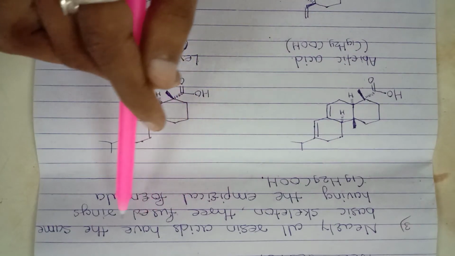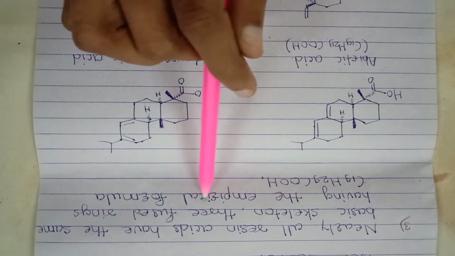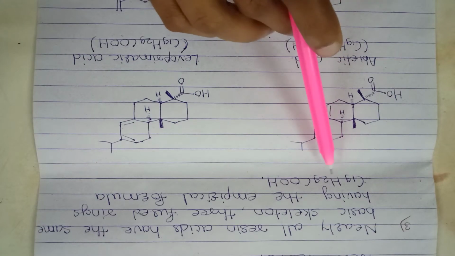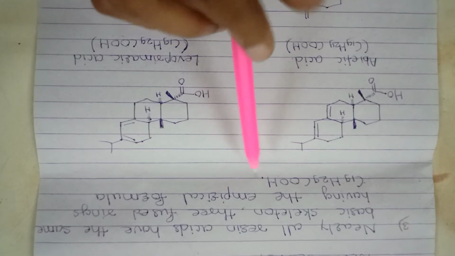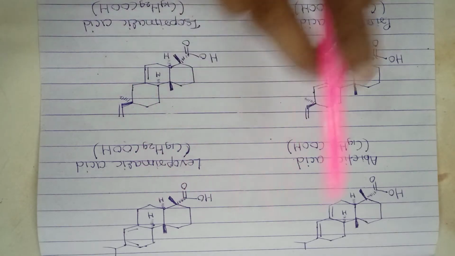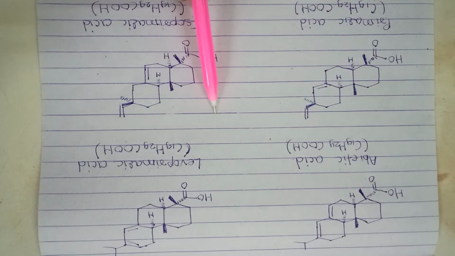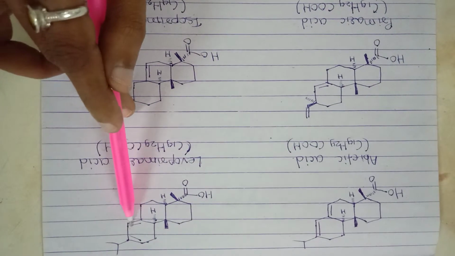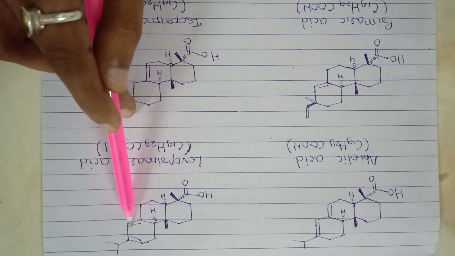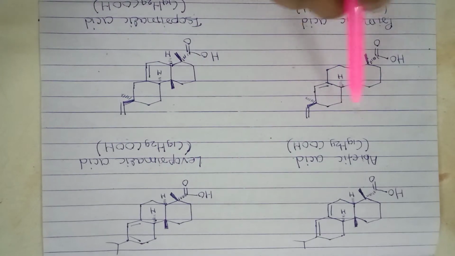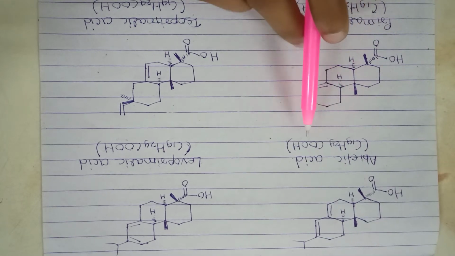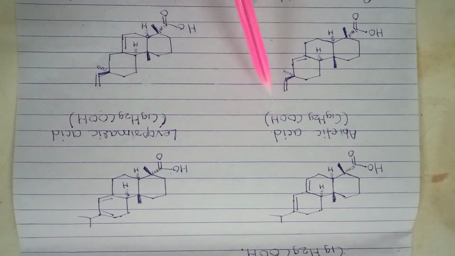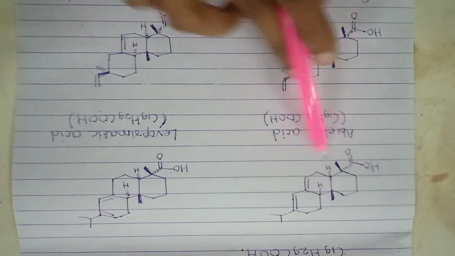Nearly all resin acids have the same basic skeleton, three fused rings, having the empirical formula C19H29COOH. All the resin acids have the same basic skeleton, that is three fused rings, and the same empirical formula, C19H29COOH. These structures can isomerize into one another.